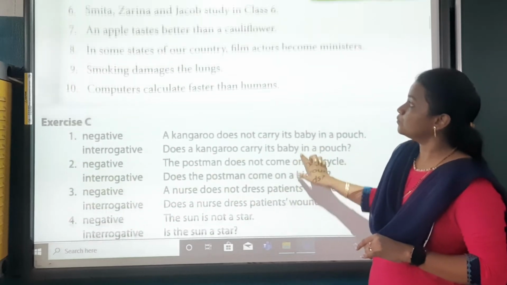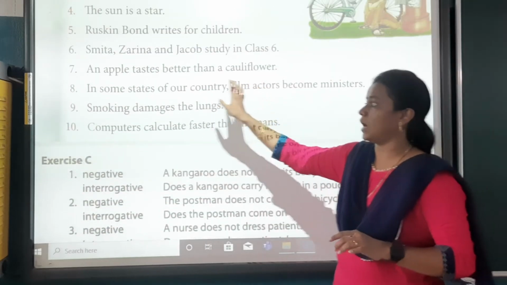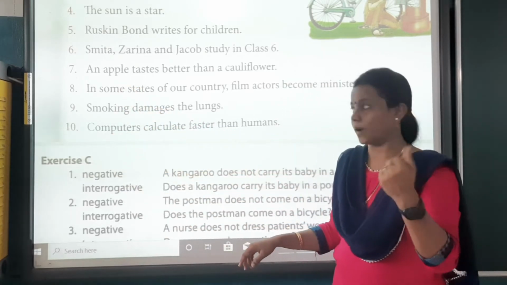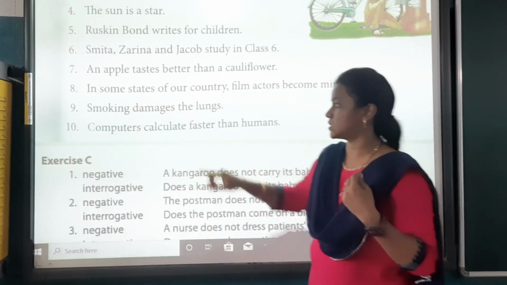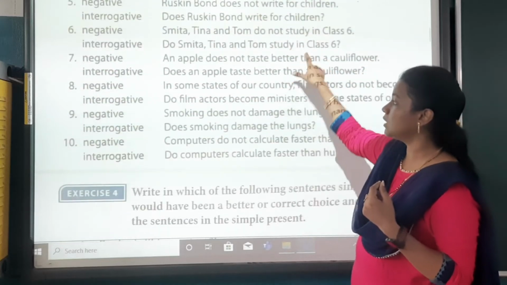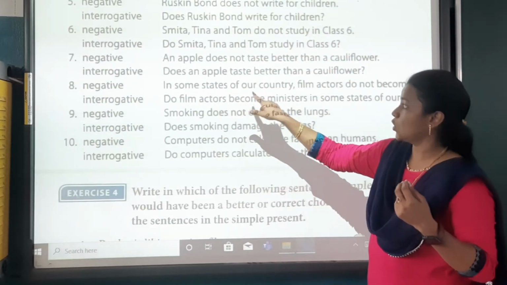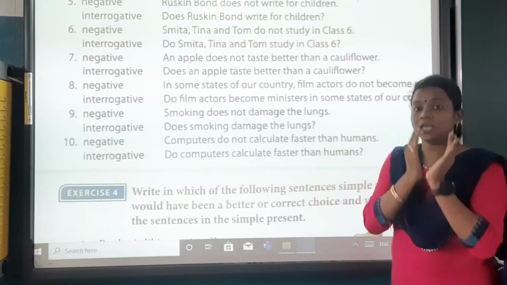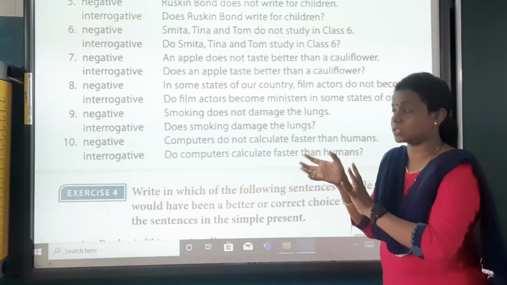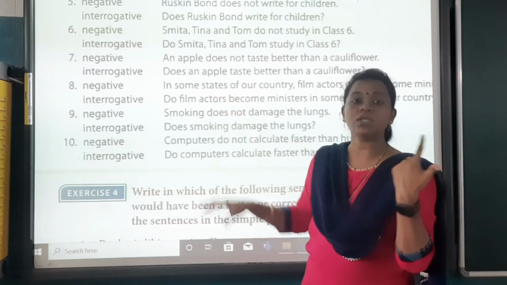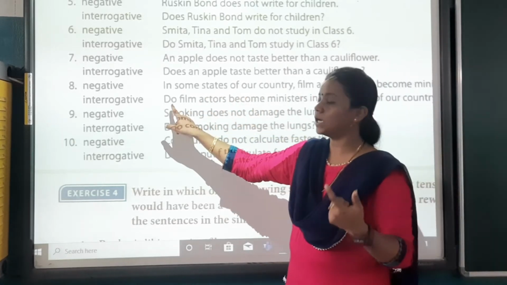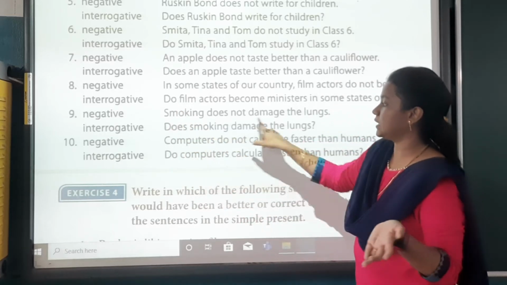Okay. Now, an apple tastes better. Again see, an apple, so again one apple, so does will come. In some states, so what will it become? In some states of our country do not. In some states, they are bifurcating the states, but they are talking about more than one state. So it will be do not. So यहाँ पे क्या आ जाएगा? Do.